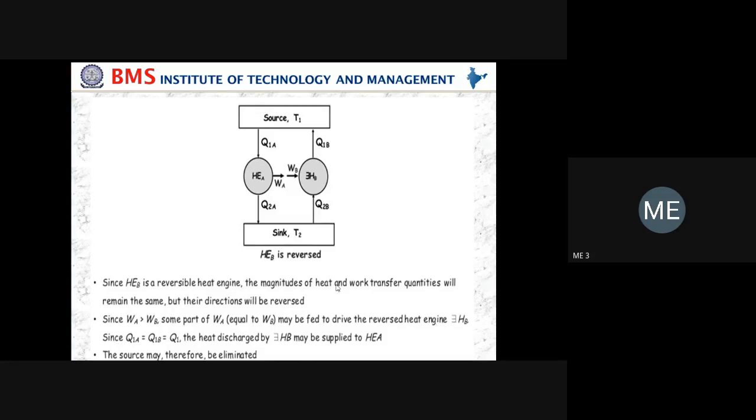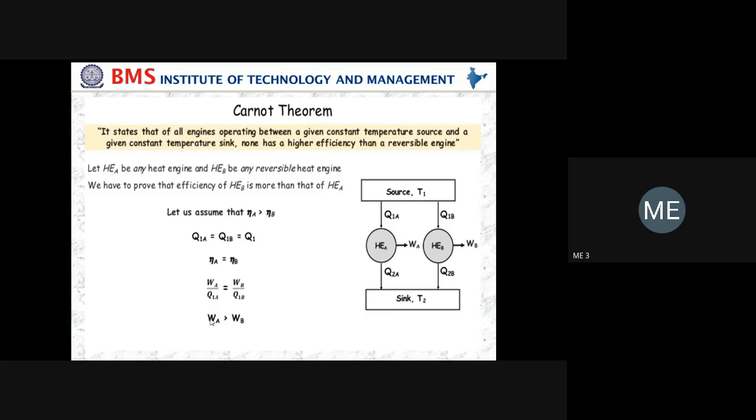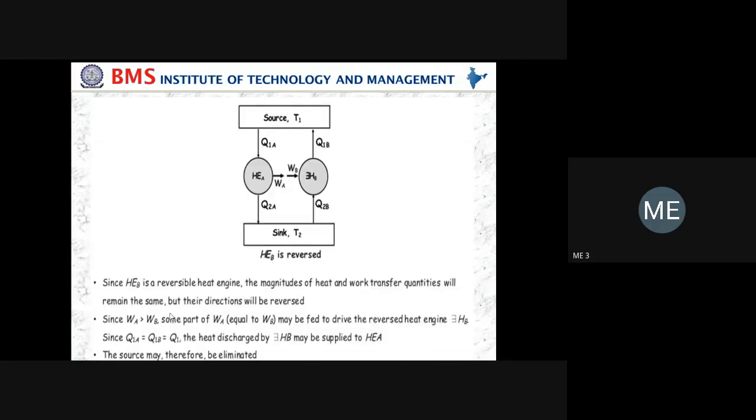Next, we assume that WA is greater than WB. So WA greater than WB means some part of WA, equal to WB, may be fed to drive the pump. In the second case, whatever amount of work is produced by heat engine A, the same amount of work is required to drive the pump. So we need the work for the pump, and whatever work is produced by heat engine A is utilized to run the reversible heat engine B.